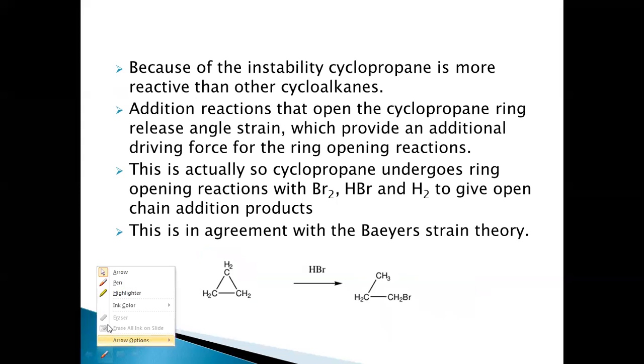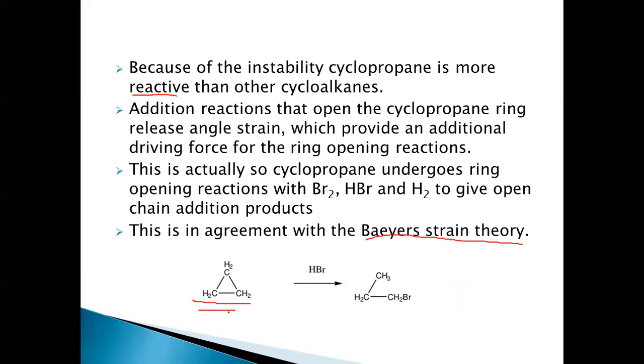So this is in agreement with the Baeyer strain theory. Baeyer strain theory could explain the instability of cyclopropane, and this can be explained based on the heats of combustion values also. So out of all the cycloalkanes, cyclopropane is the most reactive one, and in order to relieve this strain, it undergoes addition reactions, that is, ring opening reactions.